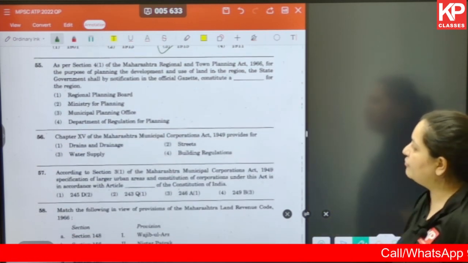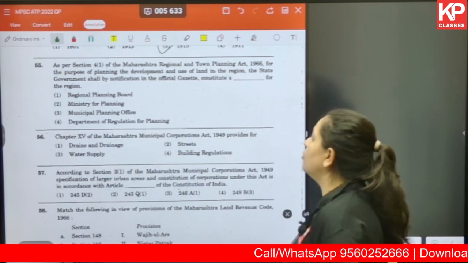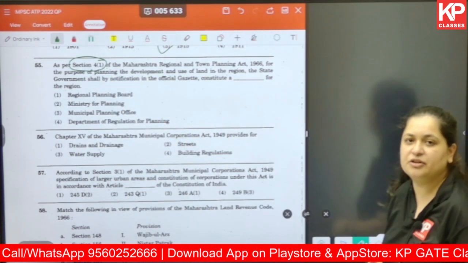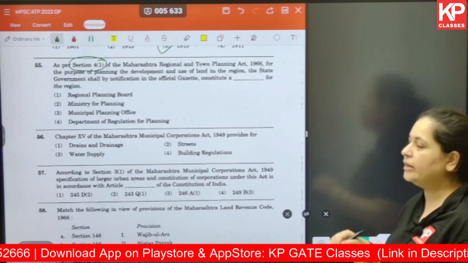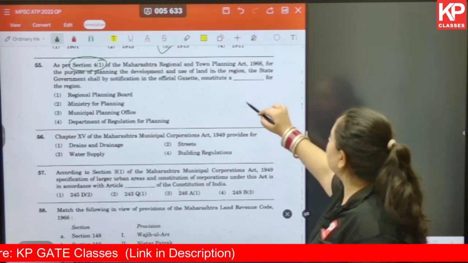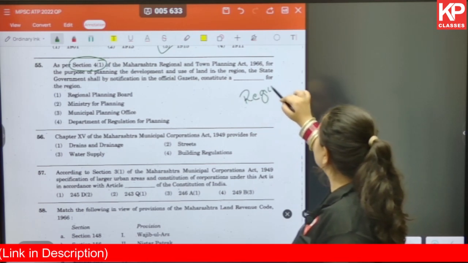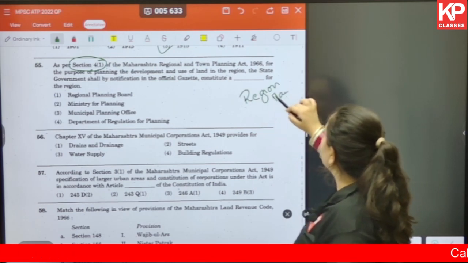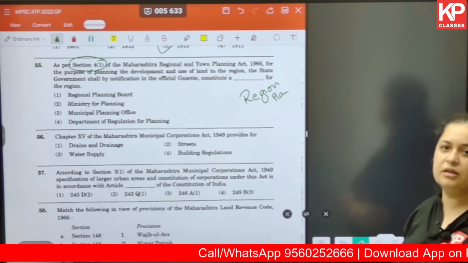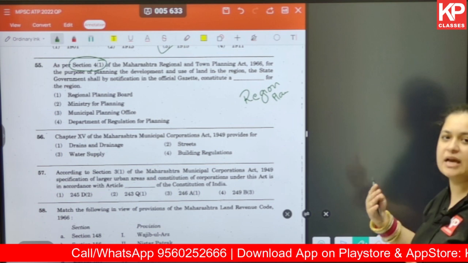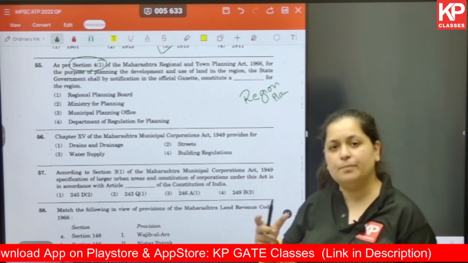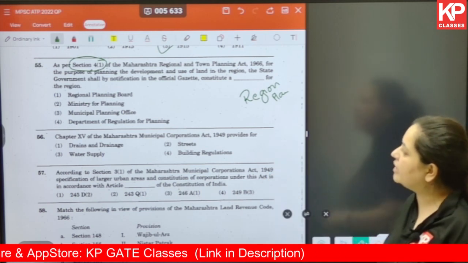Okay. Question number 55. As per section 4.1, you must recollect that we have already looked into section 4.1 in part 1. What did it talk about? Yes, it talked about regional planning. What is a plan? What is a regional board? What are the constituents of the regional board? What are the duties and responsibilities of the board, etc. And it also talked about the regional plan. So that is like a recollection for you.